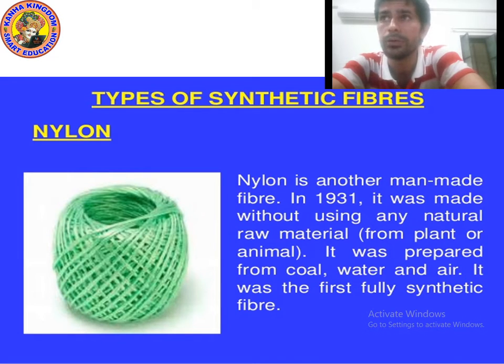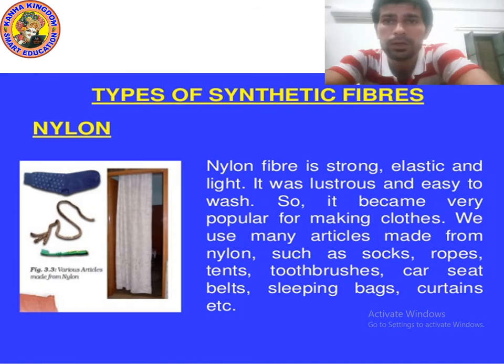So kids, nylon is another man-made fiber. In 1931 it was prepared without using any natural source. While rayon was prepared using a natural source. Which natural source? Wood pulp. But nylon was prepared without any natural raw material. It was prepared completely artificially using coal plus water plus air. Okay, it was the first fully synthetic fiber. I hope you understood. Now let's move on to the next point.